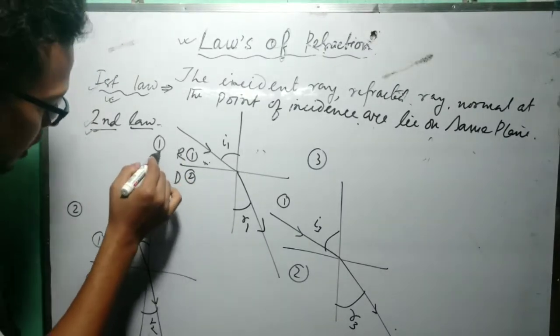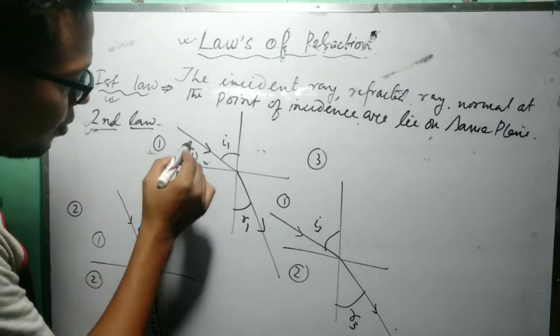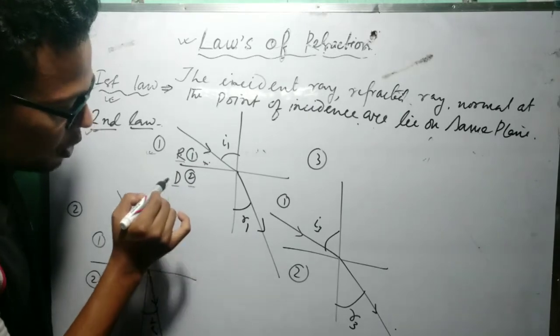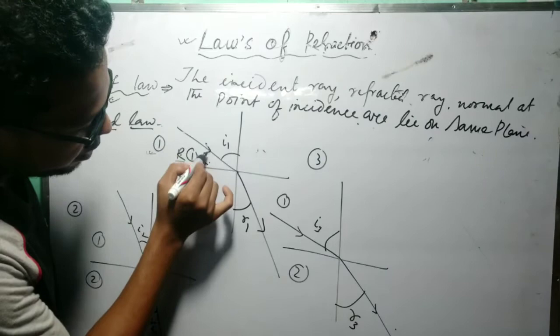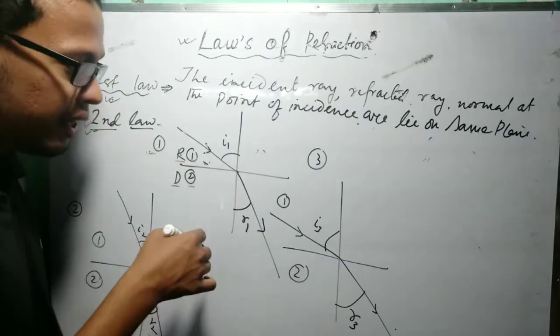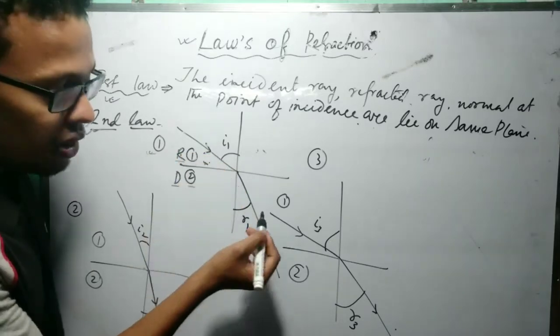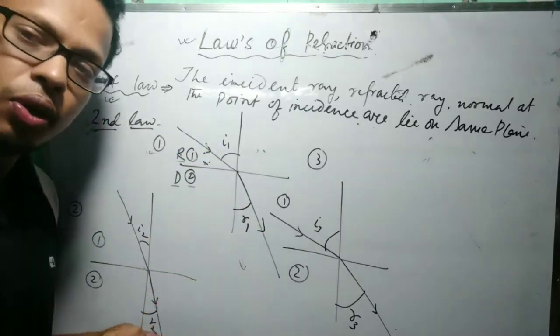See, I have chosen three diagrams here. In the first diagram, this is the first medium, which is rarer, and the second medium, which is denser. So the ray comes from the rarer medium to the denser medium. We have read in the previous video that when the ray comes from rarer to denser, the speed decreases, that's why it comes closer to the normal.